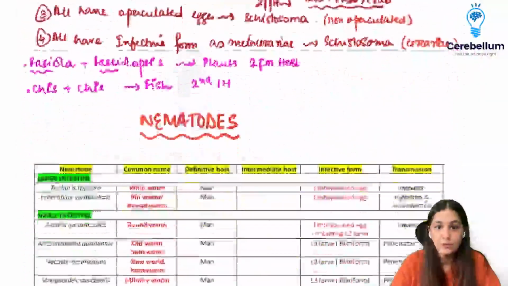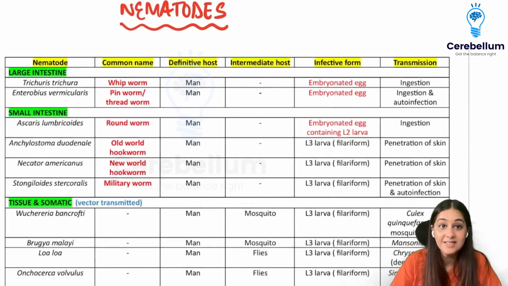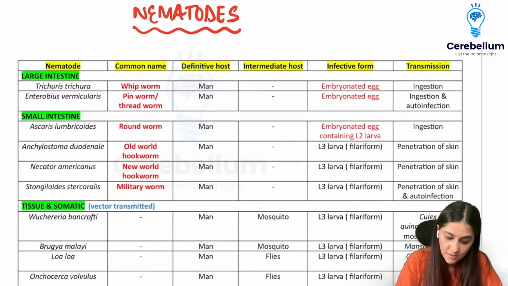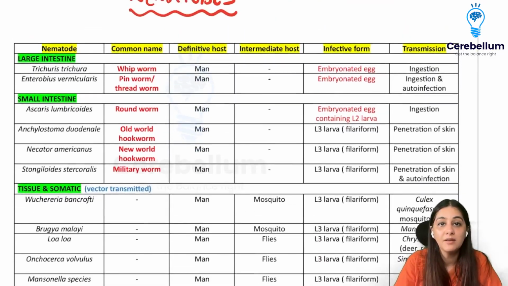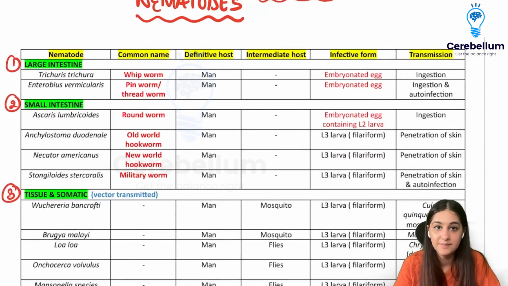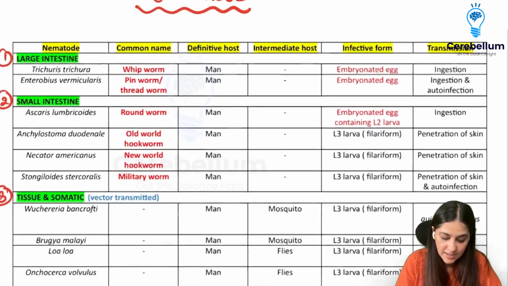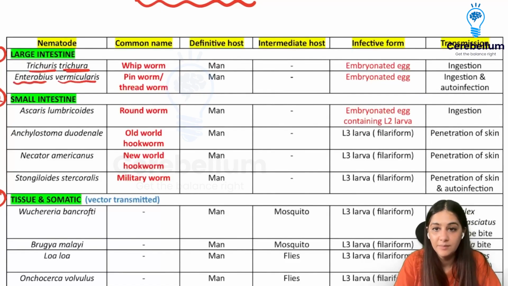Now moving on to the nematodes. Nematodes are something that are called roundworms, right? They are divided based upon what part they are infecting: the large intestine, small intestine, tissues, and somatic cells, right? We're going to start with the large intestine. So in the large intestine, we have mainly two: Trichuris trichiura and Enterobius vermicularis.